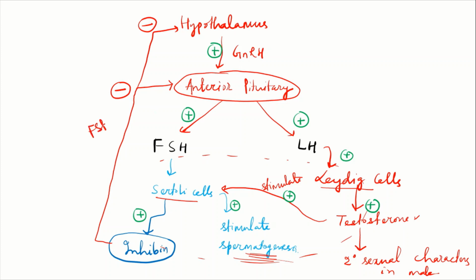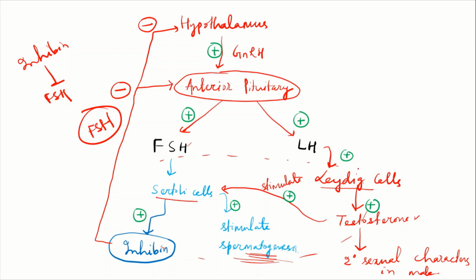Inhibin will send a message to the anterior pituitary to stop the secretion of FSH, so the whole process will be stopped. It can also send the message to the hypothalamus to not secrete FSH. Inhibin actually inhibits the secretion of FSH. This is very specific information.